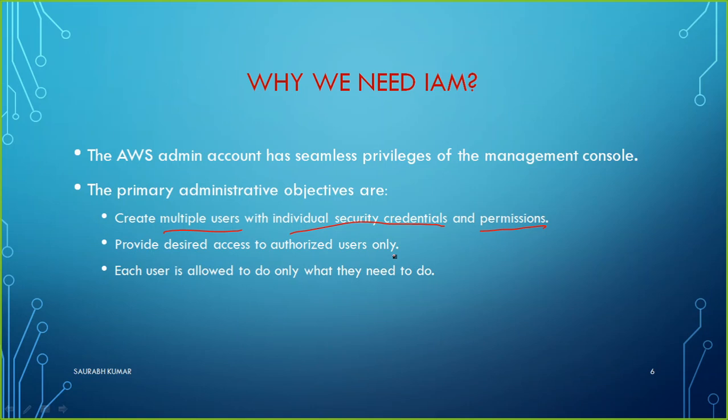That is part of the CIA. When we talk about cyber security, there is a term called CIA: confidentiality, integrity and availability. When we talk about confidentiality, what does it say? That the data or the resource should be accessed only by the authorized user.